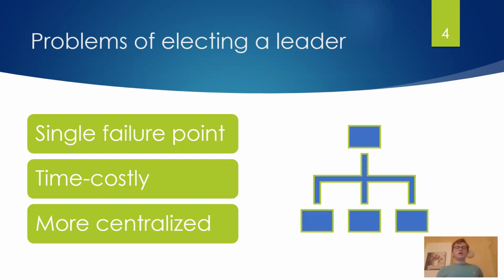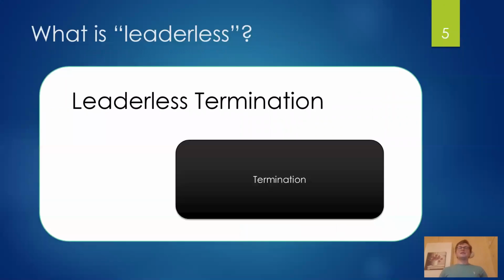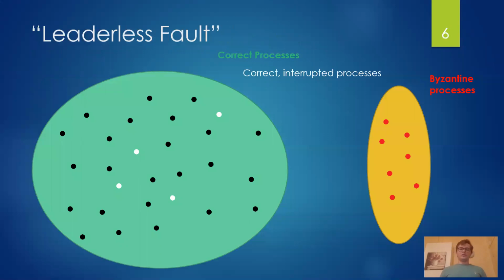So if we want to have blockchains that are better and more powerful, we need better algorithms and we need leaderless algorithms. But what does that even mean? We have to define a new notion of leaderless algorithms. And for that, we define a new property, which we call leaderless termination. Leaderless termination implies termination. It means that every correct process terminates even in the presence of leaderless behaviors, or if you want, a sort of leaderless faults.